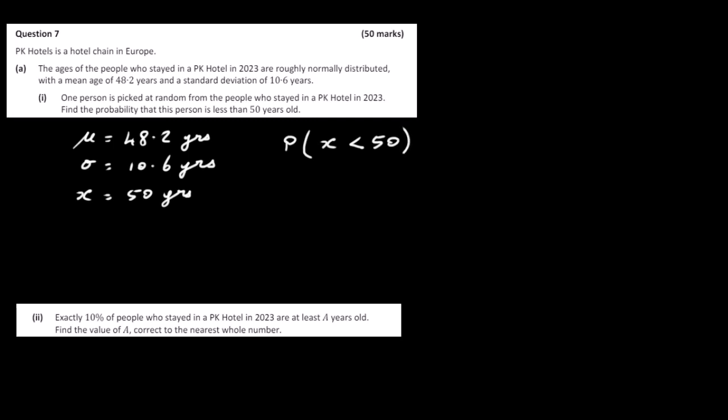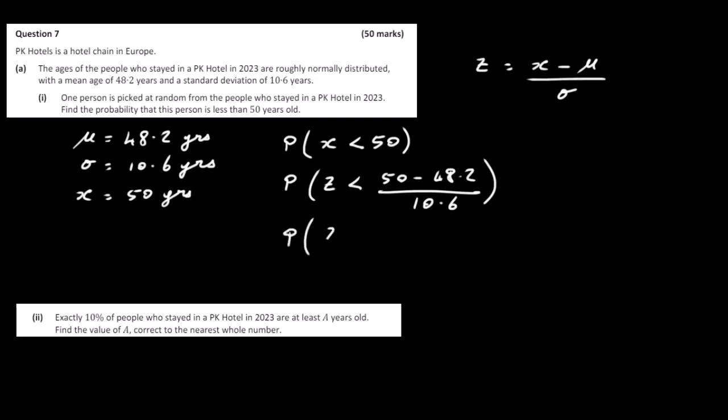So what we want to do is convert this x value to a z-score. That's going to be x minus mu over sigma. So we want to find the probability that z is less than 50 minus 48.2 divided by 10.6.